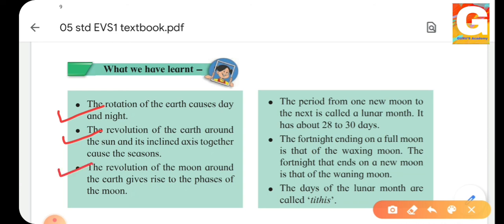The revolution of the moon around the earth gives rise to the phases of the moon. The period from one new moon to the next is called the lunar month, and it has about 28 to 30 days. The fortnight ending on the full moon is that of the waxing moon, and the fortnight that ends on the new moon is the waning moon. And the days of lunar month are called Tithis.